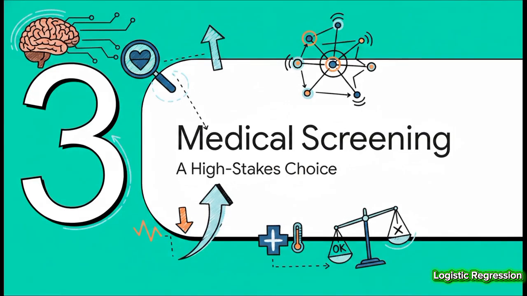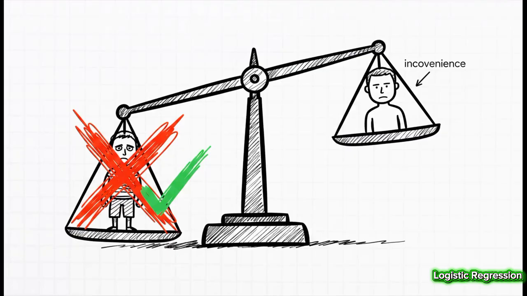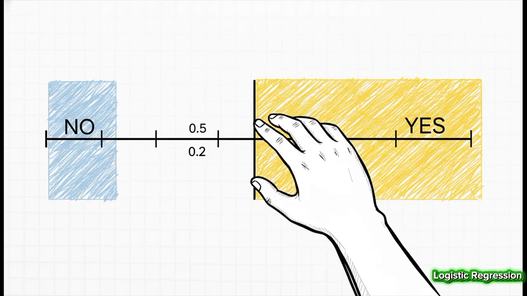So let's see how this choice actually plays out in that high-stakes medical scenario we were talking about. This is where all the theory gets very, very real. See, in medicine, not all mistakes are created equal. Telling a healthy person they might need a few more tests, well, that's an inconvenience. But telling a sick person that they're perfectly fine, missing their disease entirely, that is a catastrophe. We call that a false negative. Because we know the cost of a missed case is so devastating, we just can't stick with that default 0.5 threshold. The risk is way too high. So we make a deliberate choice.